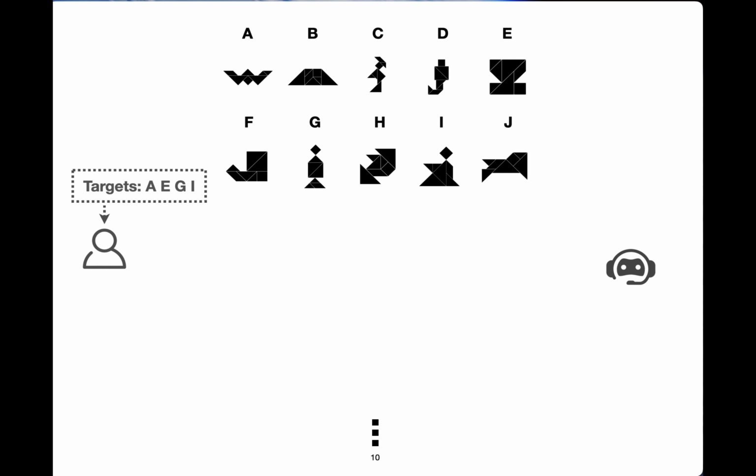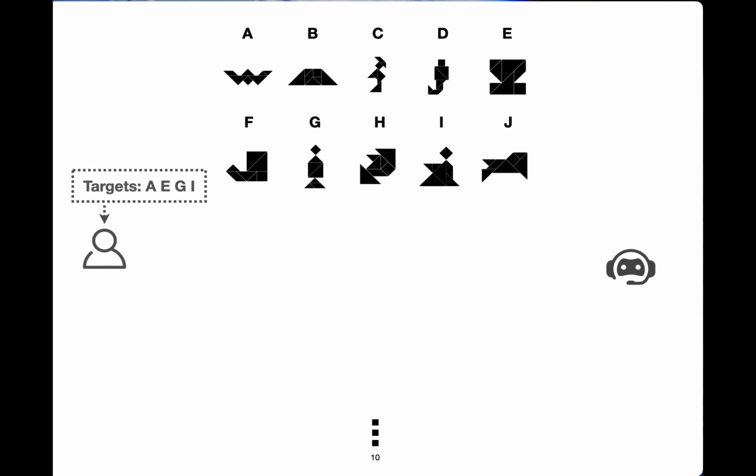This is how a multi-ref interaction looks. We have two participants. The human is always a speaker, and the model is always a listener. They both observe a set of images. These labels are shuffled between their perspectives, so they can't communicate by just pointing to a label. The human gets a set of targets, and their goal is to communicate them to the listener, so the listener selects these targets and no other images.